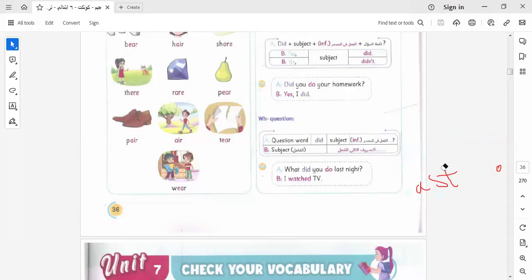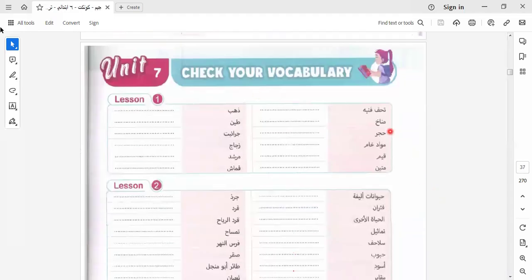I will answer one exercise related to this unit, and I will leave another one to do by yourself as homework. Here we have some vocab. I would like to show how to write this exercise. Here the word is written in Arabic, so I write it in English like this. I will show you how to write it, and then I leave the rest for you to do by yourself. This is like dictation to practice how to write the words. Let's go to another one.